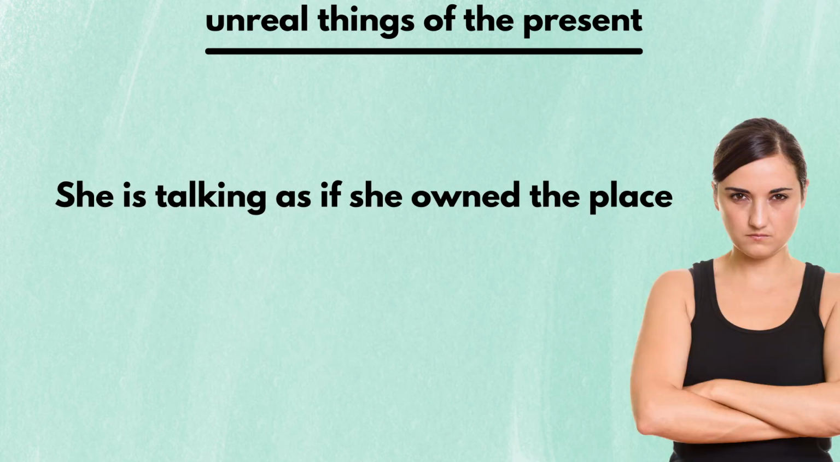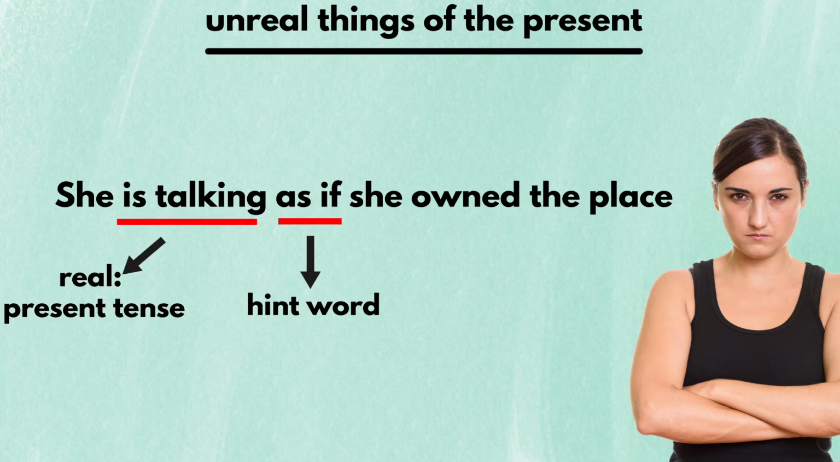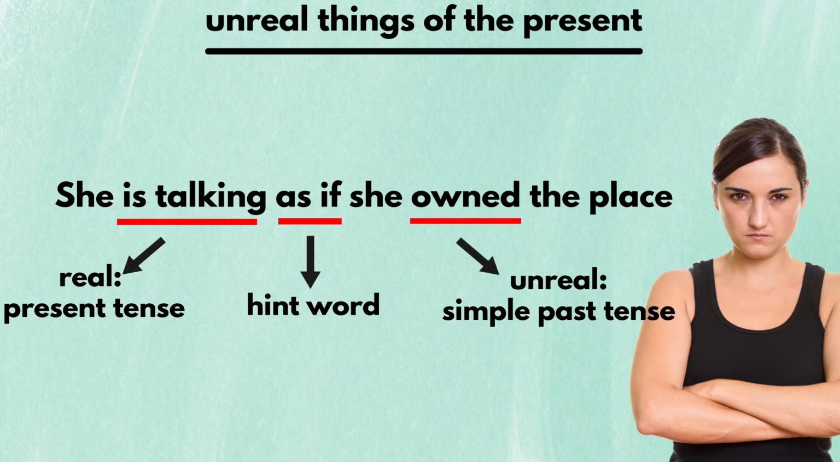For example, let's analyze the sentence, "She is talking as if she owned the place." First, we have the hinting word "as if," so we know that this sentence is going to be in the subjunctive mood. Next, we know this talking part is real because this part is written in present tense and the subjunctive mood doesn't have present tense form. Next, we know that this part is unreal because the verb "owned" is in the simple past tense. So she doesn't actually own the place. Instead, the speaker imagined that she does due to the way she speaks.